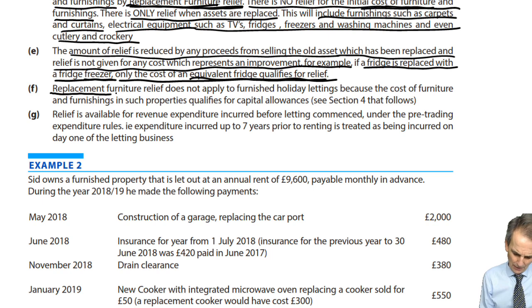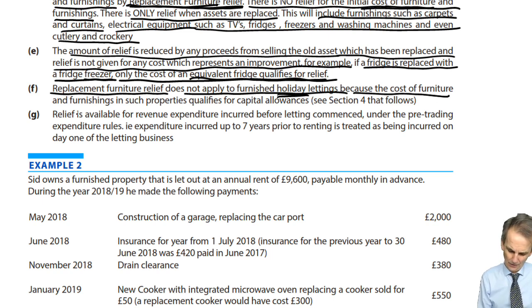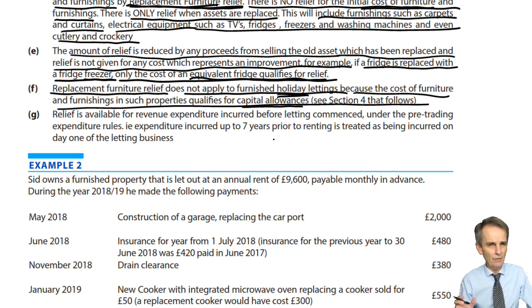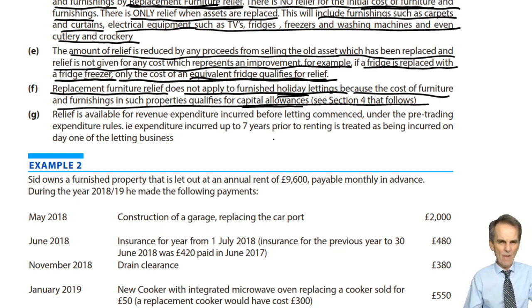This rule as regards replacement furniture relief does not apply to something called furnished holiday lettings, because the cost of furniture and furnishings in such properties does qualify for capital allowances. Now, there are also various specific rules that pertain to that very special type of property, furnished holiday lettings. So watch out for that word holiday. We'll be looking at that in a later lecture, a wee bit later on in this chapter.